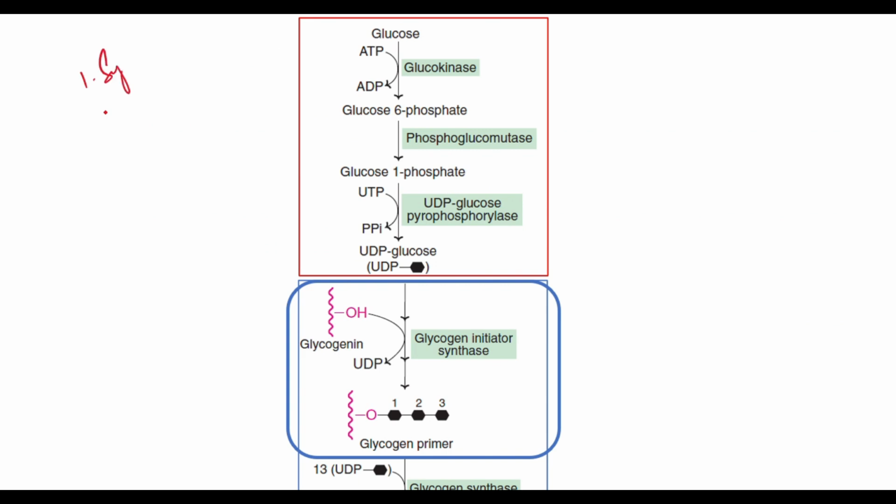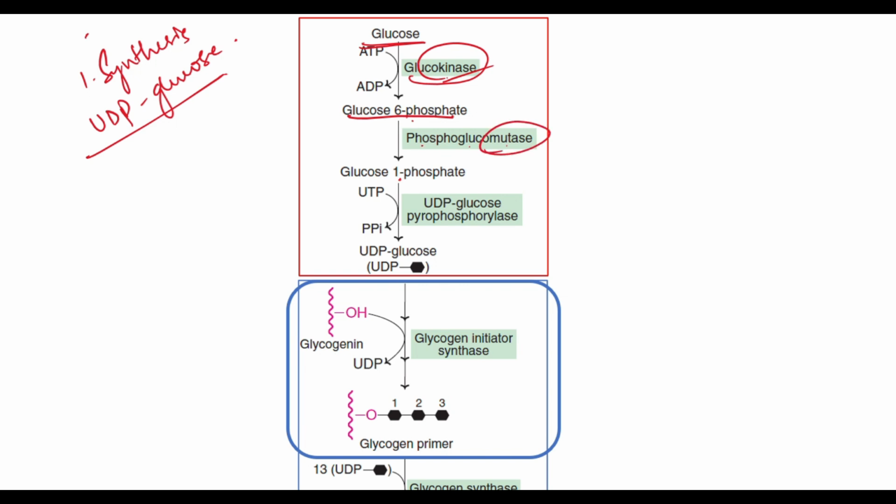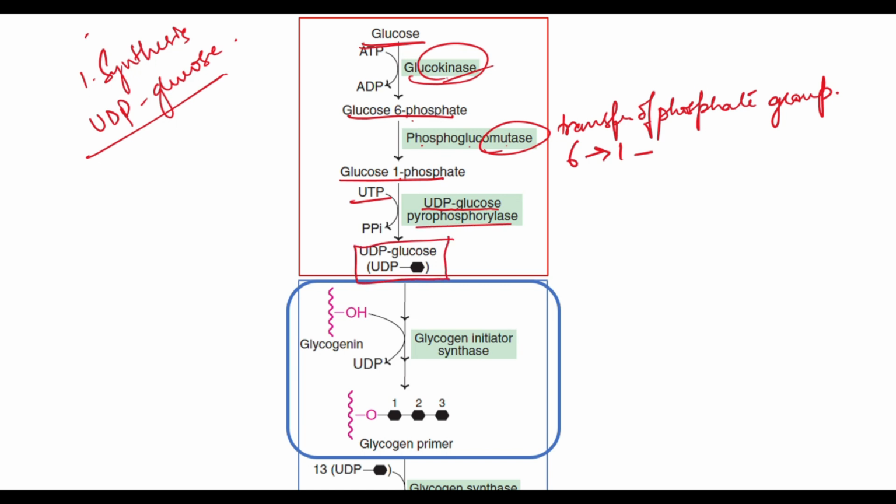The first one is the synthesis of UDP glucose. Now here we have the glucose molecule. Now this glucose is converted to glucose 6-phosphate with the help of glucokinase. Now this glucose 6-phosphate by the enzyme phosphoglucomutase, which causes the transfer of phosphate group from 6 to first position, will form glucose 1-phosphate. This glucose 1-phosphate with UTP in the presence of UDP glucose pyrophosphorylase will form UDP glucose.